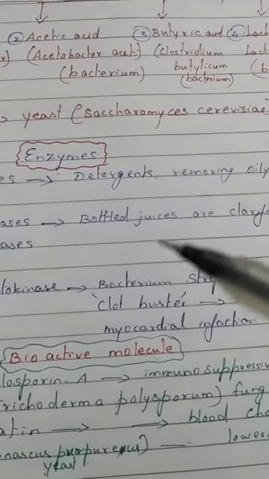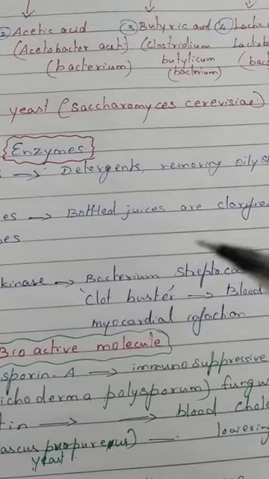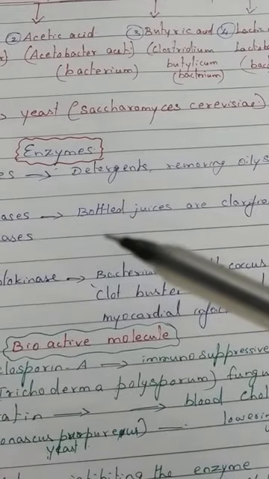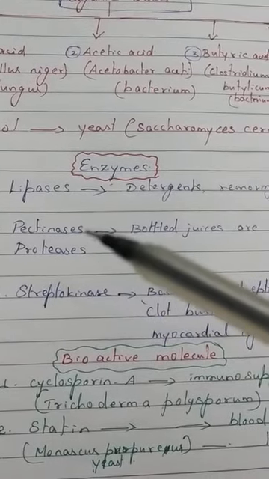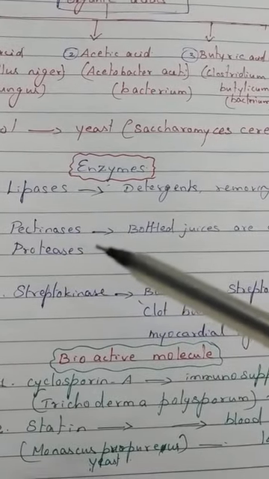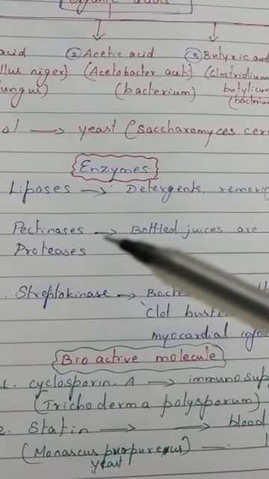To clear the turbidness of juices, we use pectinase and protease enzymes. These enzymes are produced from microorganisms.